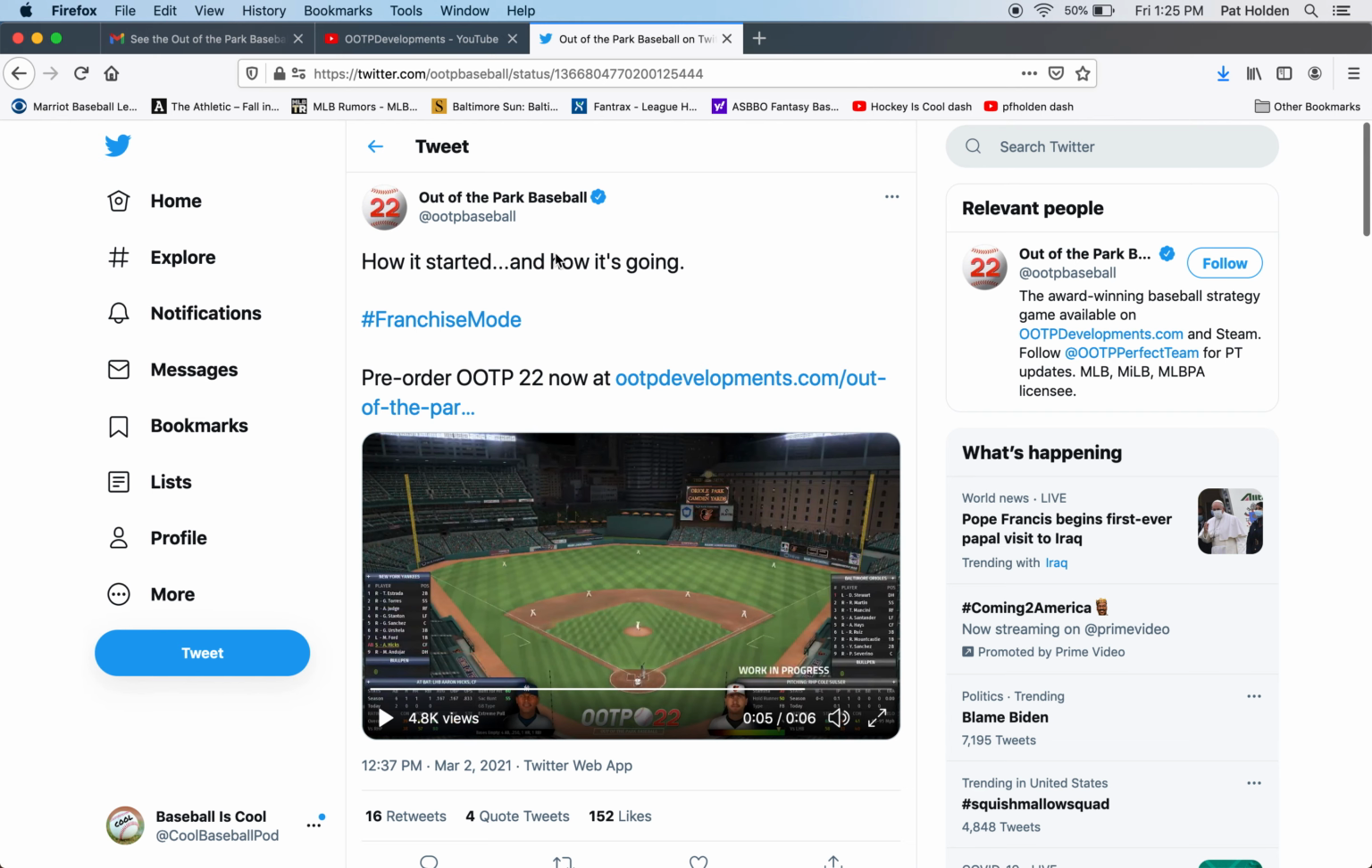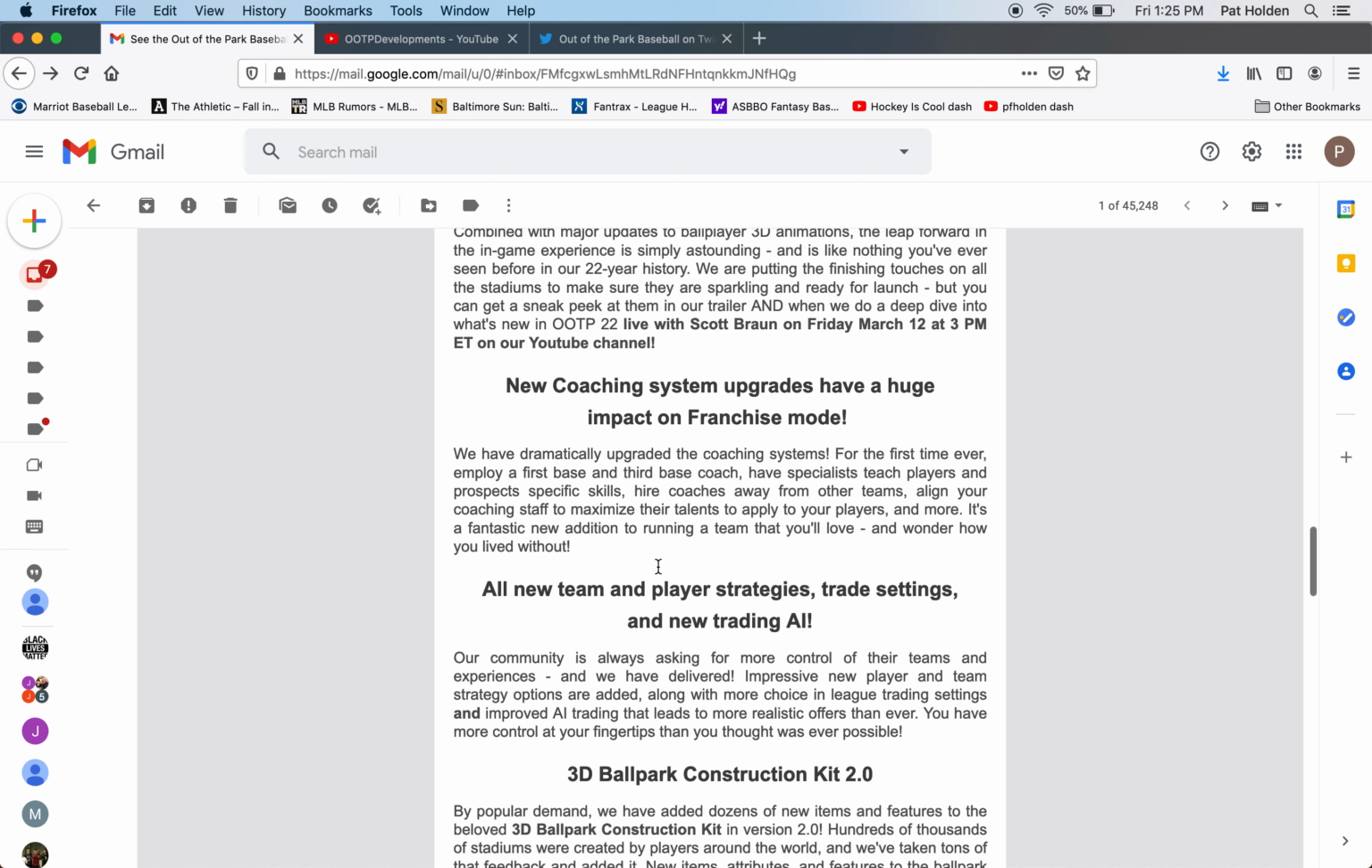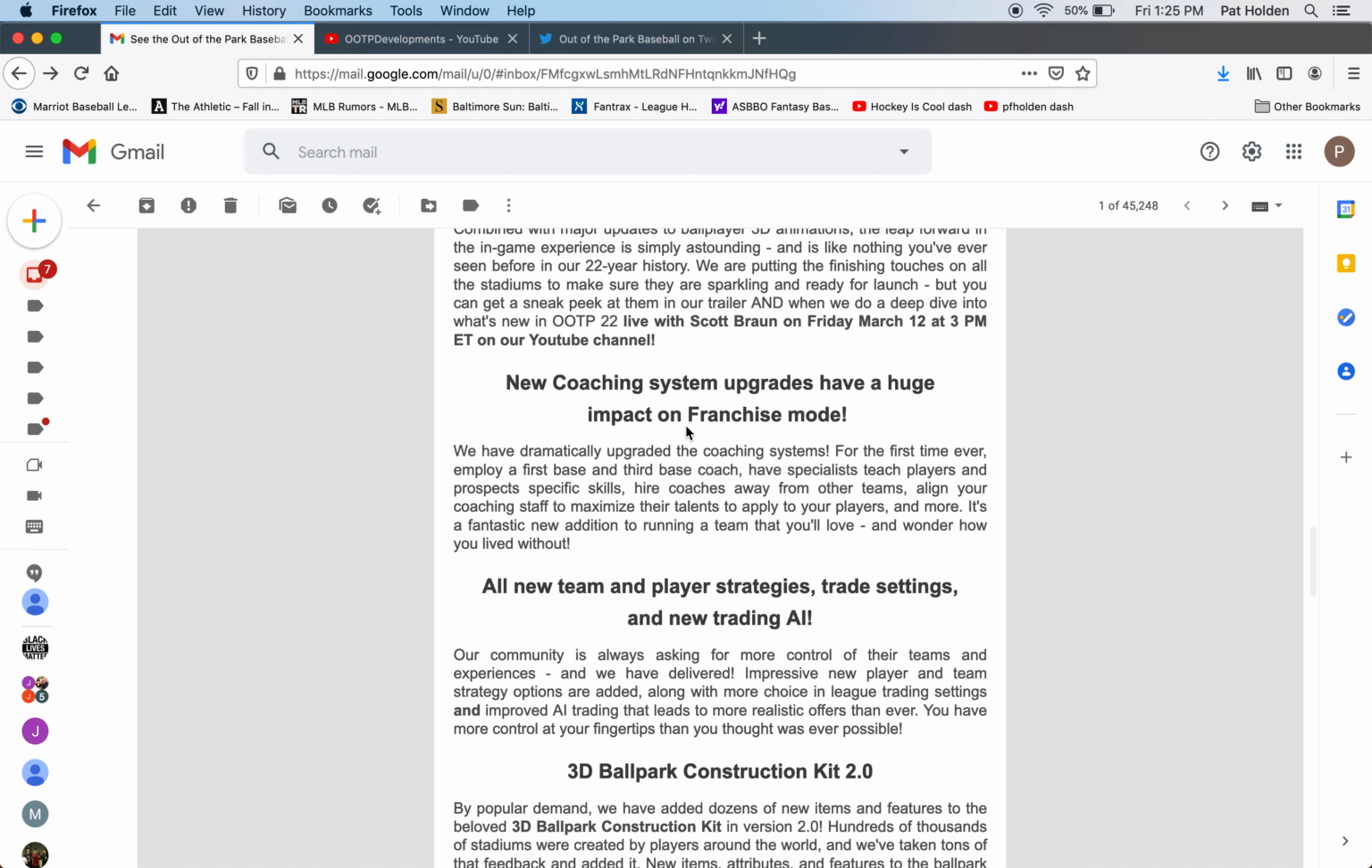So pretty cool there. They were saying that this was the big update they were teasing. I actually think the next update is a bigger deal for me. They say they've dramatically upgraded the coaching system. So you can have a first base coach and third base coach. We'll see how that's implemented. This is big. Specialists teach players and prospects specific skills. So that to me tells me that maybe I can have a guy work on my pitcher's movement, which really is like spin rate, in a way. And that's definitely something that major league teams work on. Or maybe I can have guys work on power, right?